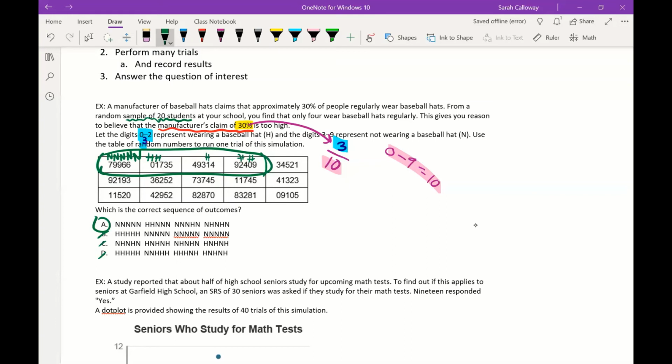So let's double check. So then hat, hat, 3 no's, right? Only this one is an H. This one, the middle 2 are H's. So that means that the correct sequence of outcomes for that simulation would be the answer for A.